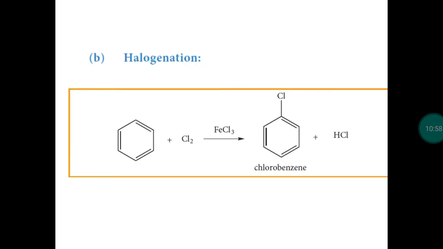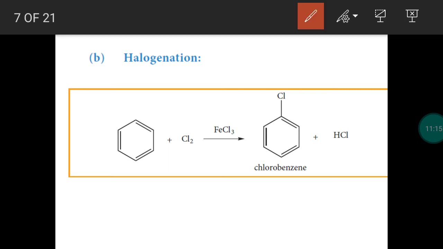Next, halogenation reaction. With the benzene, you can add any halogen like bromine or chlorine and so on. Fluorine will react with the benzene vigorously. The reaction will be fast. Usually, iodine will not react in a fast manner. Iodine is inactive in nature. So, we can take chlorine. Benzene reacts with the chlorine in the presence of anhydrous aluminum chloride or ferric chloride or ferric bromide. Any one can be taken as a catalyst. We will get chlorobenzene with the liberation of hydrochloric acid.